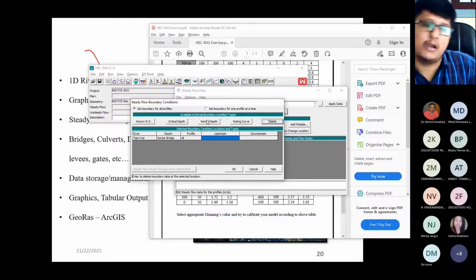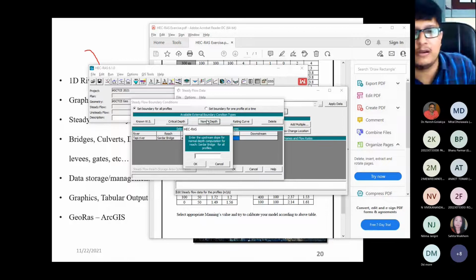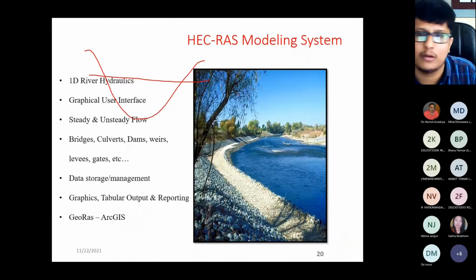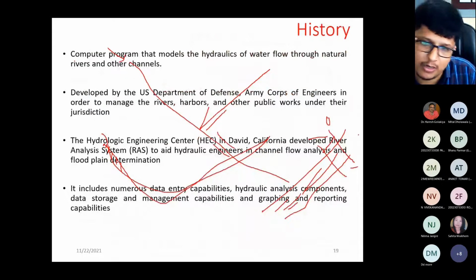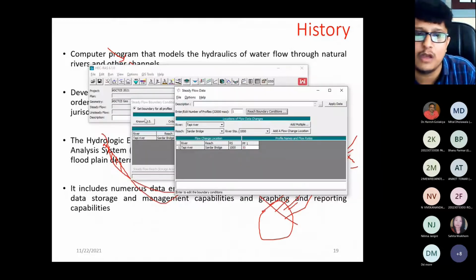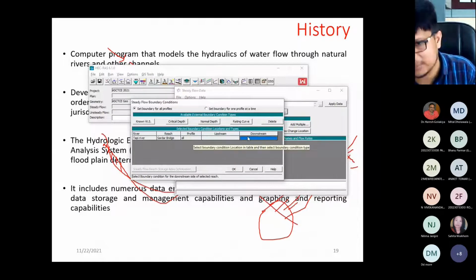Second thing is normal depth. In normal depth, you need to enter the slope, right? You can see it is written: enter the upstream slope. But let me clear one point. The area I am drawing is the river. See, this is your river. On the upstream side, the water is going to flow, and on the downstream side, there will be some boundary condition. The boundary condition you have to enter on the downstream side, not on the upstream side, right?